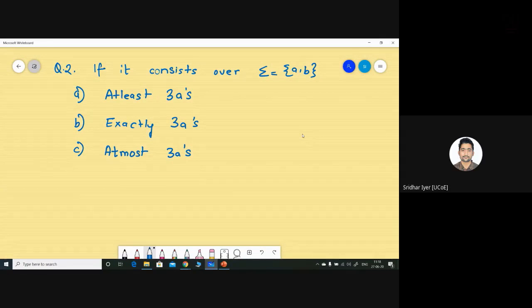So construct that first table. At least start with the very first sub question, that is at least three A's. Make that first, then we can move ahead. Yeah, we are having six states, not five. Consider the QS state also. After this question, we are going to consider the problems which will not be having QS or start state. We are having six states over here: QS, Q0, Q1, Q2, Q3, and Q4. Try to complete it. Six states including QS, correct.